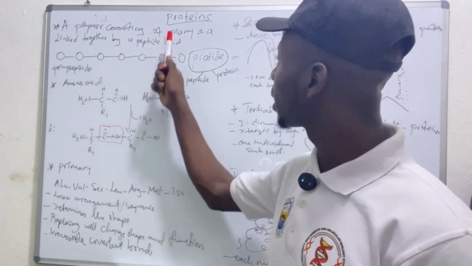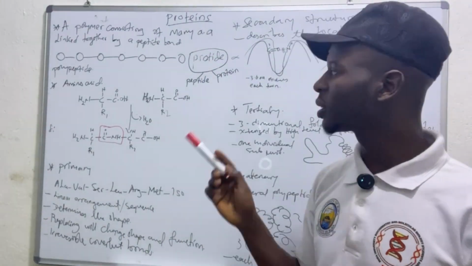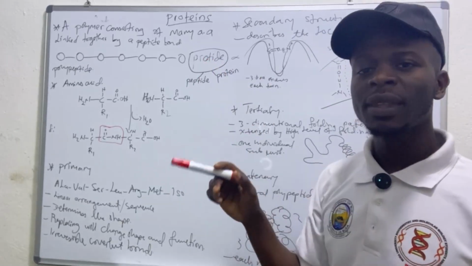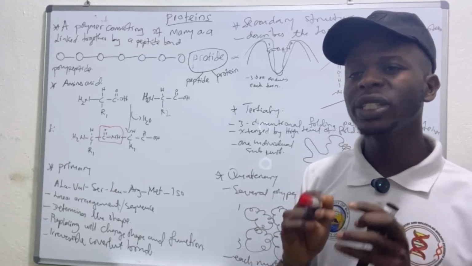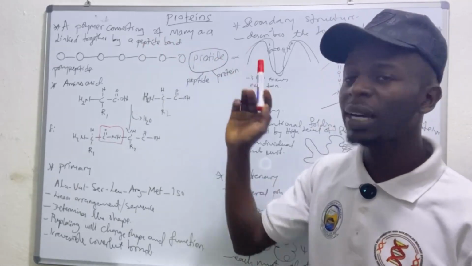So today we are going to be looking at proteins. But before we dive into proteins, let's look at what is known as a proteid. A proteid is a polymer that is formed when two or more amino acids condense together, leading to the formation of peptide bonds.